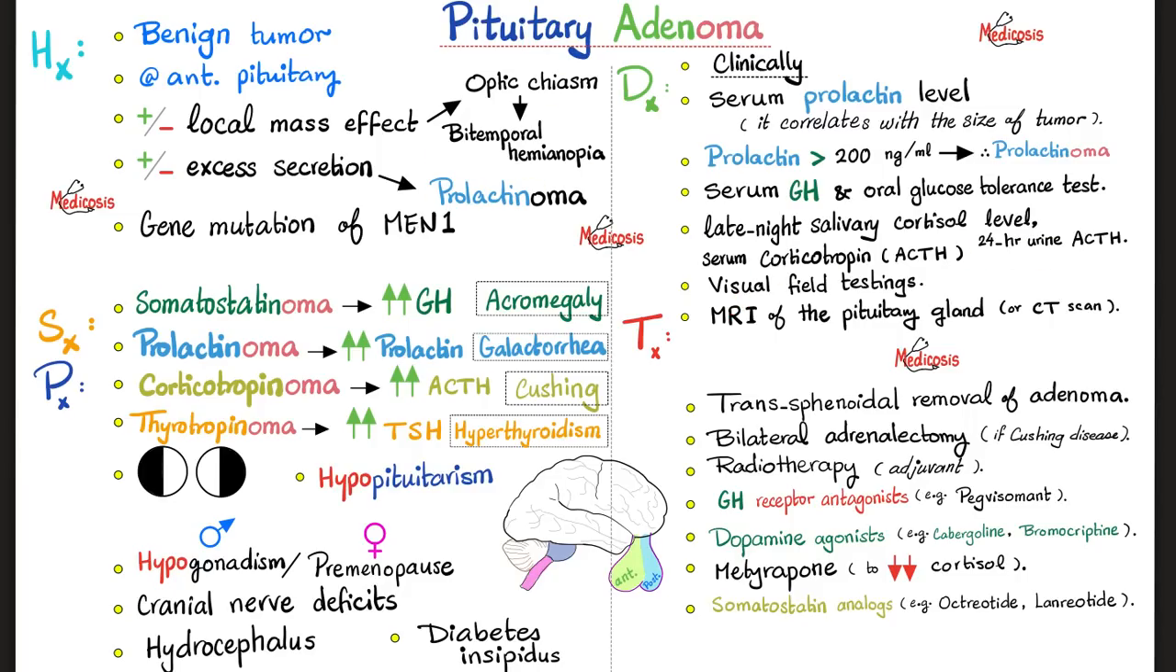Bitemporal hemianopia, we need visual field testing. It is called perimetry. And to see the actual tumor, and this is a very accurate test, this is the MRI of the pituitary gland. If MRI is not available, you can do CT scan. How do I treat it? If it's causing all kinds of damage and compression, we need to remove it. It's called transsphenoidal removal of the adenoma because you cut through the sphenoidal bone.